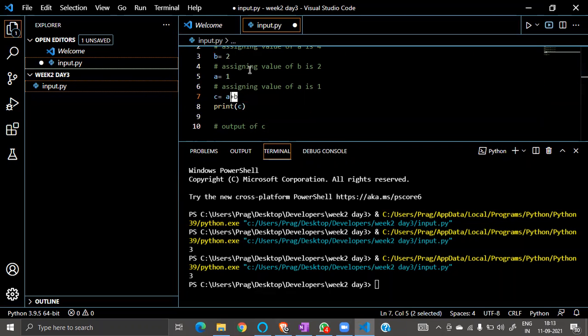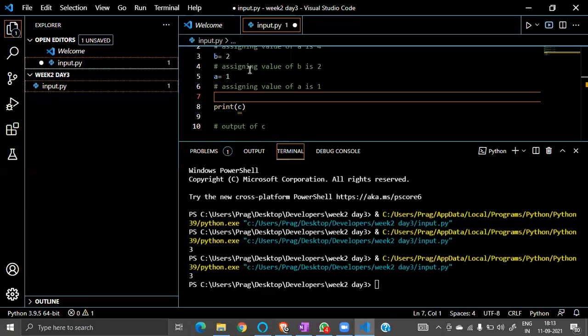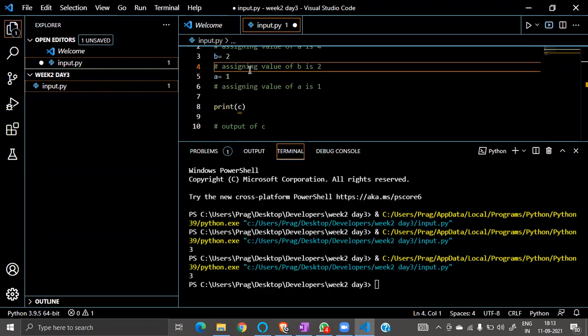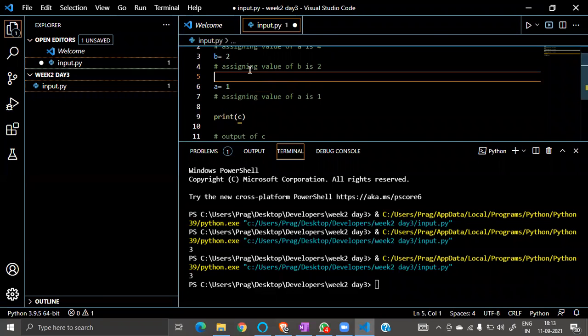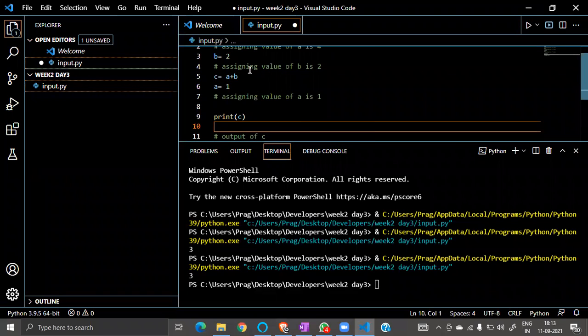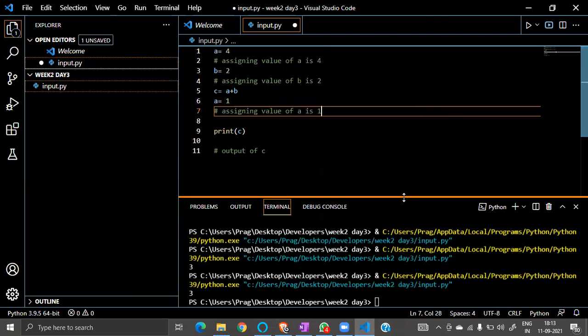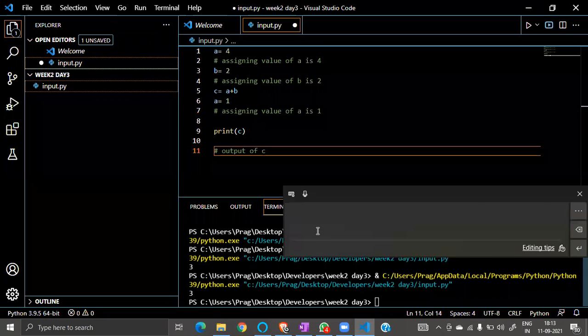Okay, let's do one thing. If I do this, control X and, sorry, control V. So can anyone guess what will be the output now? What will be the output now? Let's scroll it up. It's too big. Visible now. Just see and tell me what will be the output now.